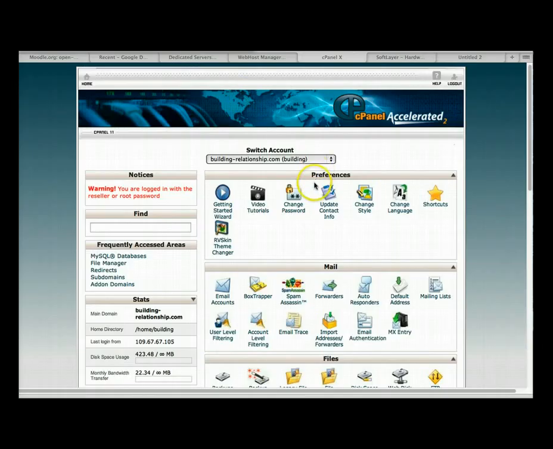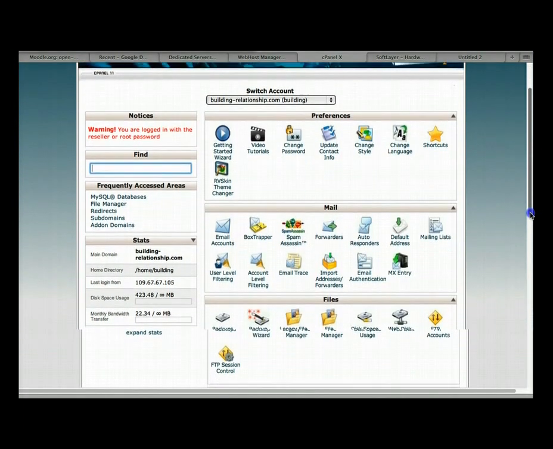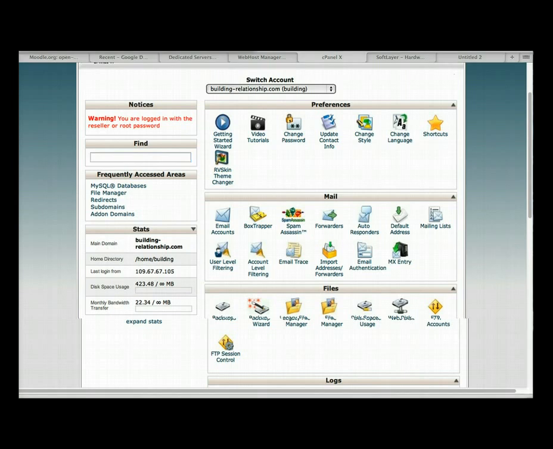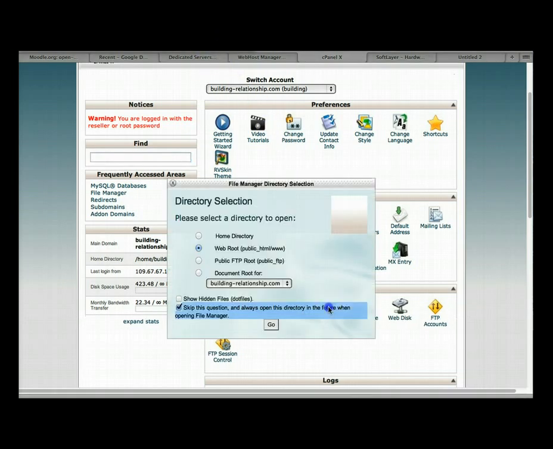All right, so the third and final stage is the file manager. So let's go into the file manager by scrolling down a little bit in your cPanel, and here is the file manager. Okay, right here. So what you're going to do is go in there. So let's do that right now.